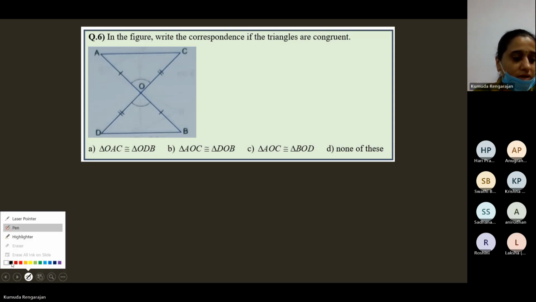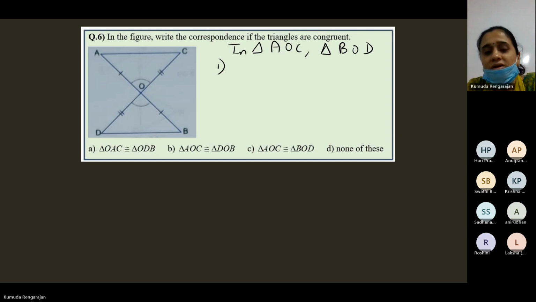Okay, so what do you write? First name the triangles. When you're naming the triangles, any order is fine. Okay, so in triangle AOC and triangle BOD. Yeah, tell me the first equality. Now, when you look at it, what's the congruence rule? Just by looking at the information, online students, tell me the congruence rule. SAS, Miss. SAS. Okay. Two sides and the included angle. Very good.